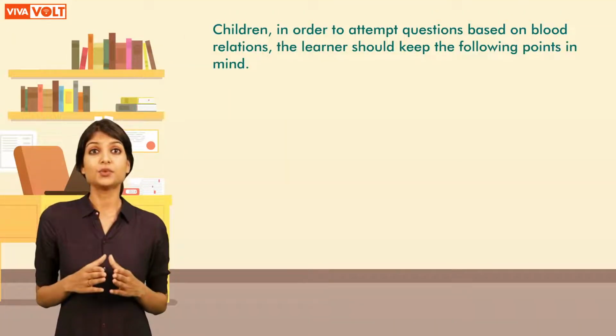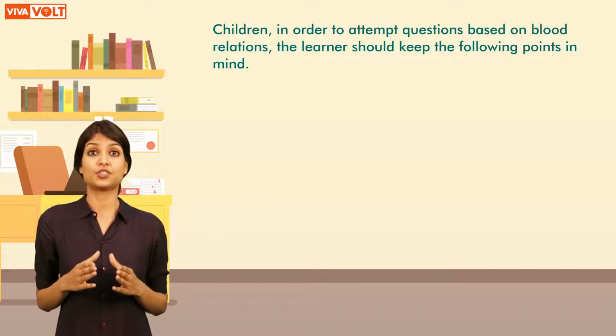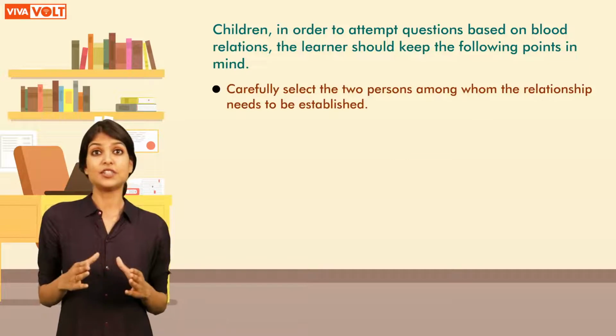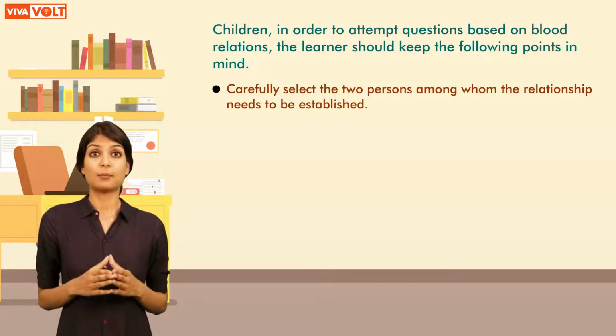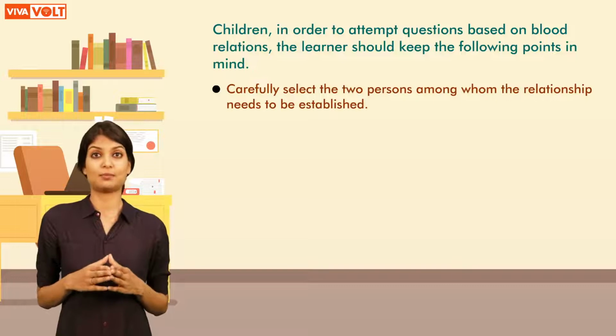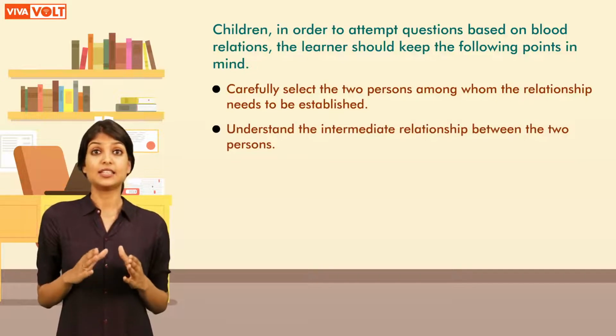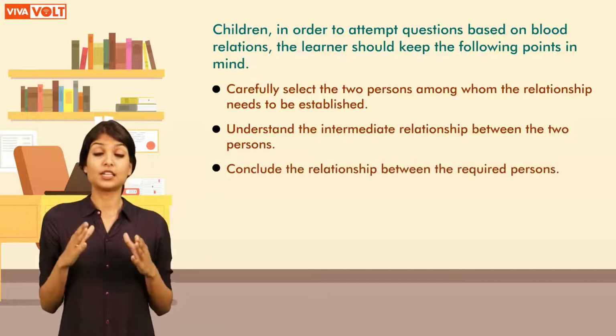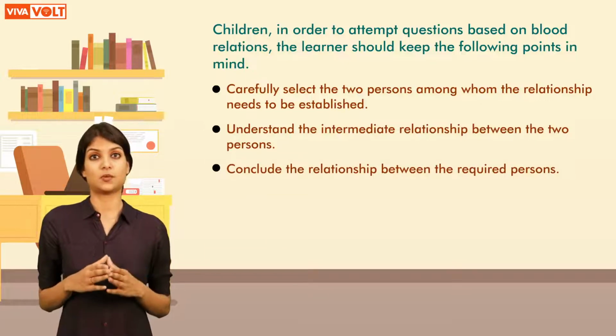Children, in order to attempt questions based on blood relations, you should keep the following points in mind. Carefully select the two persons among whom the relationship needs to be established. Understand the intermediate relationship between the two persons. Conclude the relationship between the required persons. Now that we know enough about blood relations and how to solve the questions based on them, let's come back to finding Tanya's relations with other people in the family.